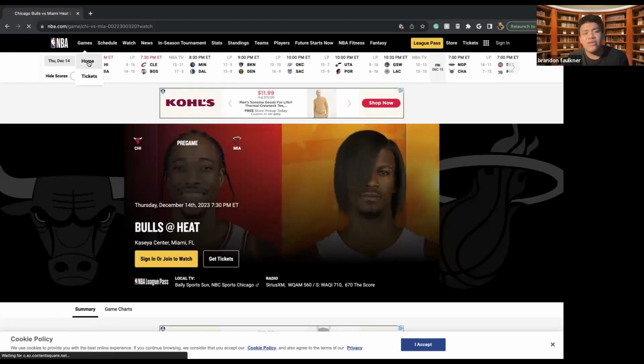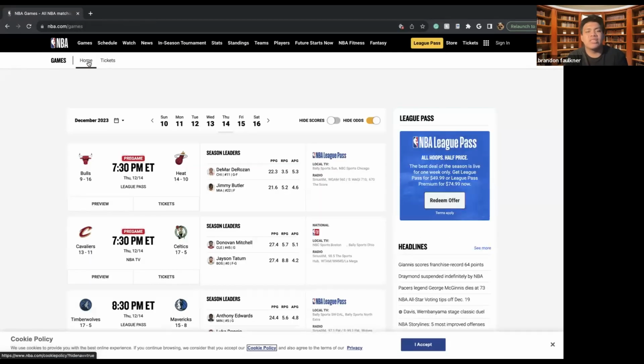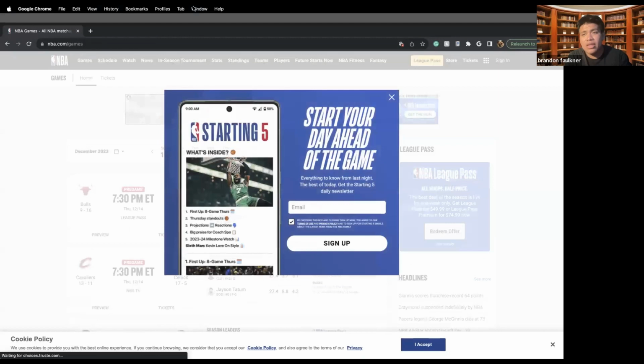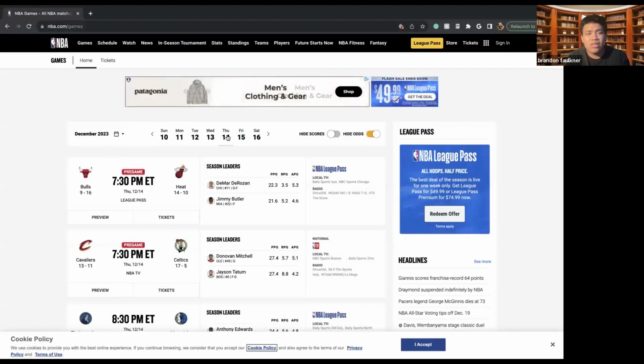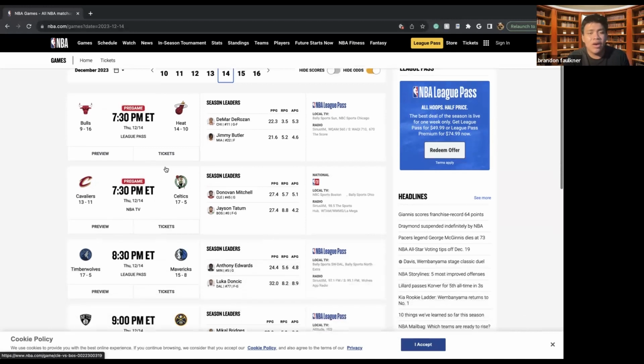We can also look at different types of games. So here we can see the games that are going on, and then you can also select your day. So today is December 14th. So I want to look at December 14th. I want to specifically look at Thursday. So here we have a few games that are pre-game, which essentially means that their games aren't starting yet because it is only 4:36 where I am in San Diego.